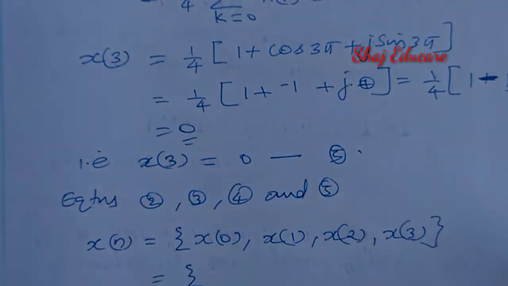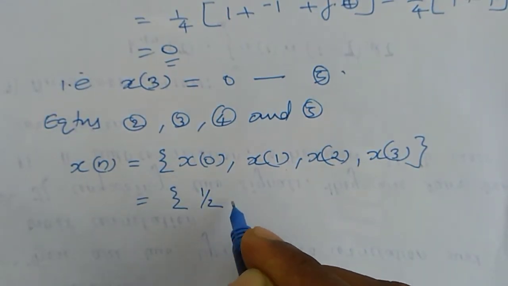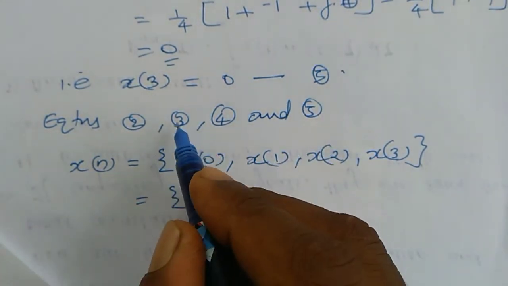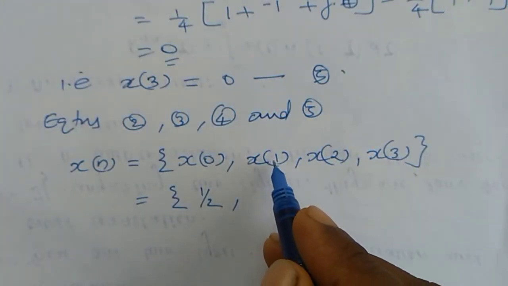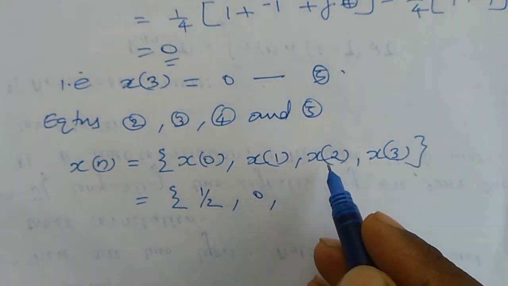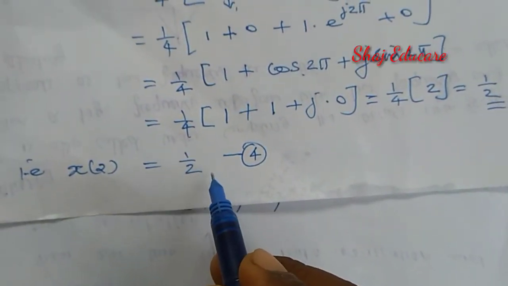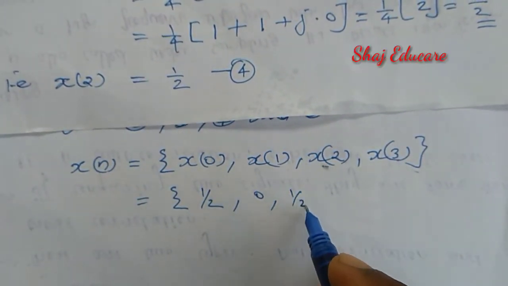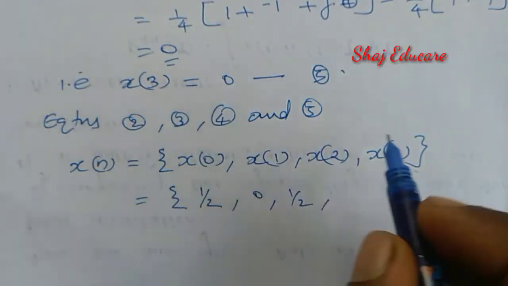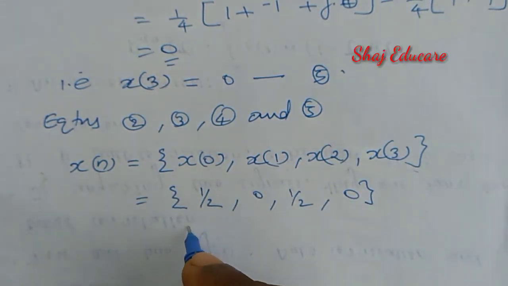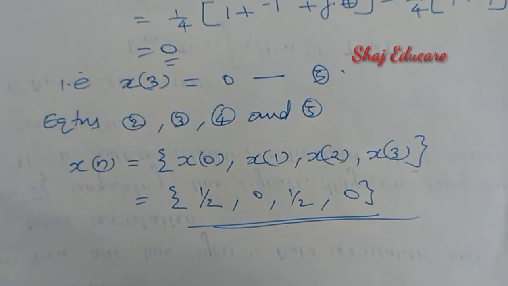From equation 3 we have x of 1 is equal to 0. From equation number 4, the value of x of 2 obtained is 1 by 2. And finally, from equation number 5, we have x of 3 is equal to 0. So that will be the required inverse discrete Fourier transform. Okay, thank you.